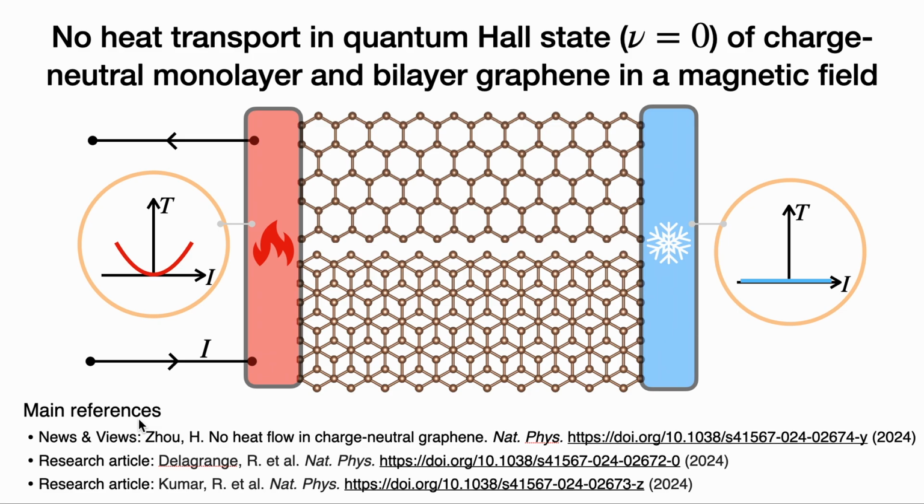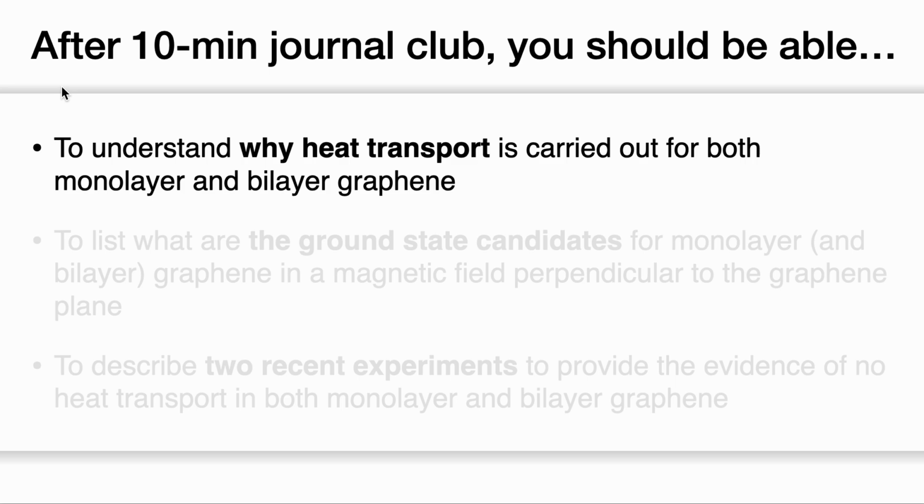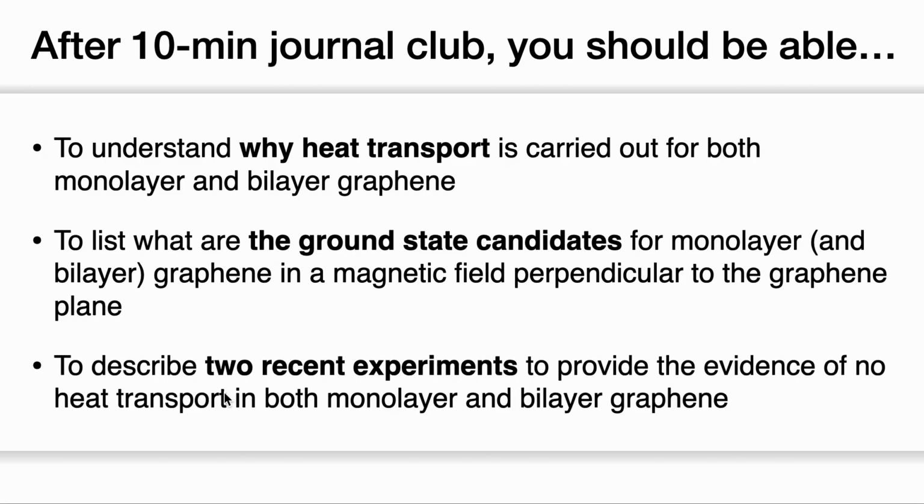Now the question is why they want to measure the heat transport of these systems. After this journal club, you should be able to understand the reason why they measure the heat transport of those materials in an external magnetic field. Also, you should be able to list the four potential candidates for the ground state of monolayer or bilayer graphene in an external magnetic field. Lastly, you should be able to briefly describe two recent experiments which show no heat transport in the charge-neutral monolayer and the bilayer graphene.